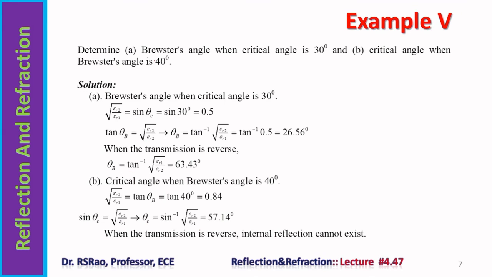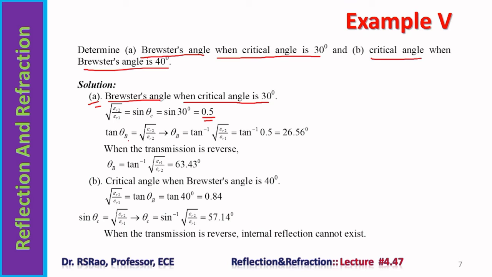Another problem. Determine the Brewster angle when the critical angle is 30 degrees, and the critical angle when the Brewster angle is 45 degrees. First we consider part A: Brewster angle when critical angle is 30 degrees. The formula for critical angle is sin theta c, it is square root of epsilon r2 by epsilon r1. So substitution gives 0.5 for square root of epsilon r2 by epsilon r1.